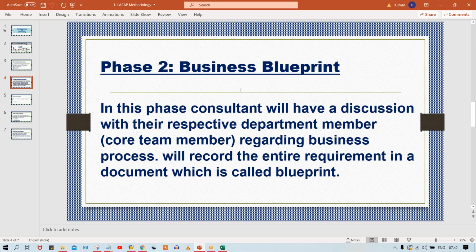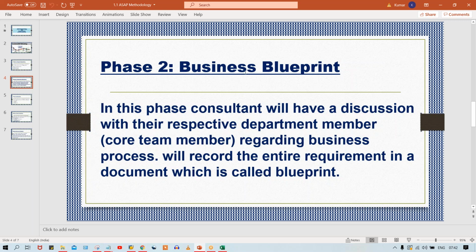So in the second phase, what is happening? Till now, in the first phase, all the discussions that happened were internal meetings only. Till now, we have not had any interaction with the client. And what is this entire team gathered together for, guys? For Tata Motors itself, because we have to do the implementation of SAP in Tata Motors, right? For implementation, you must interact with Tata Motors, right?